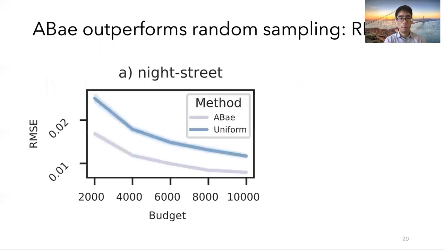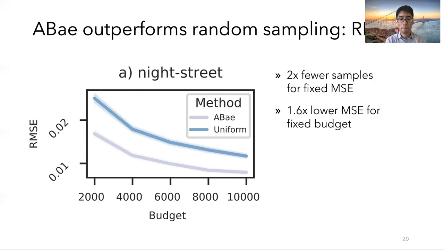The first thing we show is that ABae outperforms random sampling on the metric of root mean squared error. As we can see, ABae is on the bottom here, where lower is better, and we can achieve 2 times fewer samples for fixed mean squared error, and a 1.6 times lower MSE for a fixed budget.